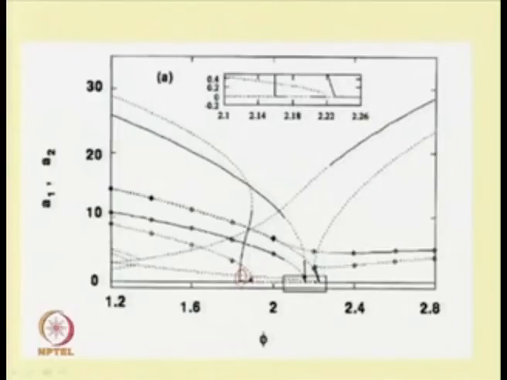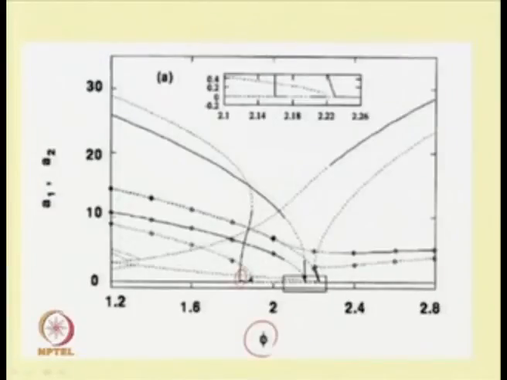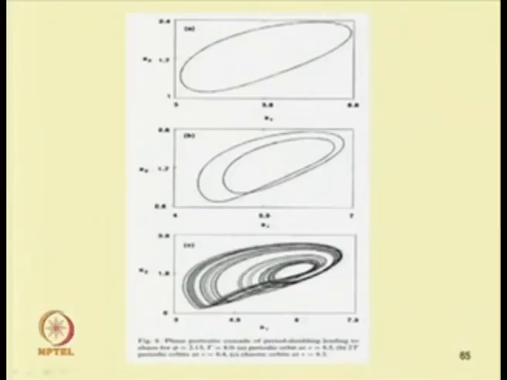stable and unstable range. So, unlike in the case of a single mode interaction, one can see here a set of stable and unstable trivial responses obtained in the case of this 2 mode interaction. This is with gamma, where gamma is the forcing function. With the forcing frequency, one can obtain this response, and here at this half